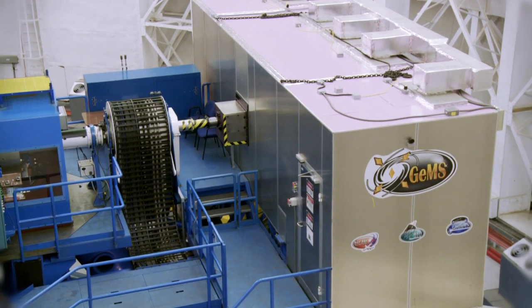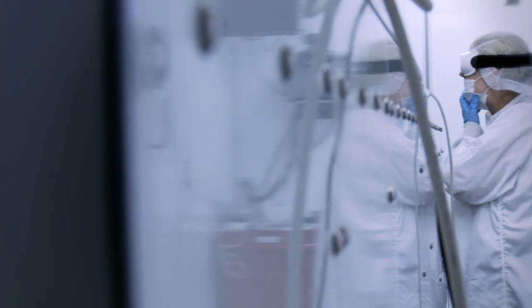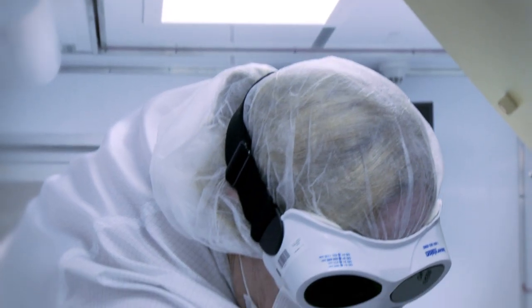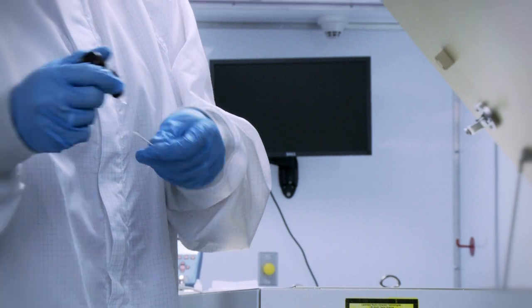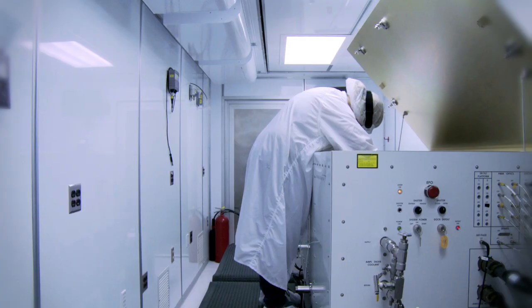So the laser is produced in a laser service enclosure, which is basically the size of a container, on the side of the telescope. Inside this laser service enclosure, we have the laser bench. It's where we are producing this 50 watt laser beam at a very specific wavelength, which is 589 nanometers.